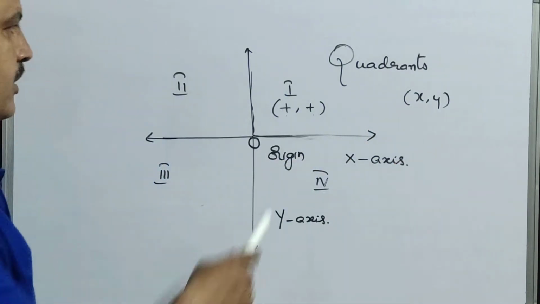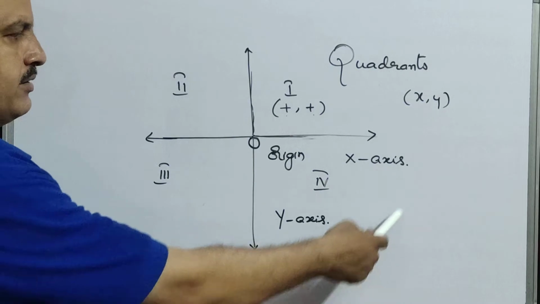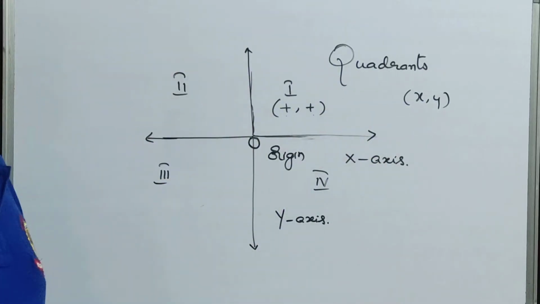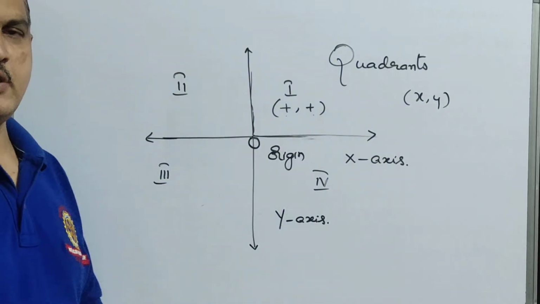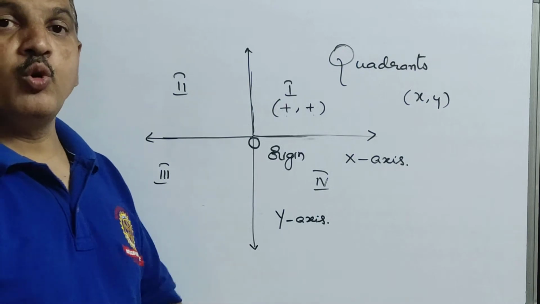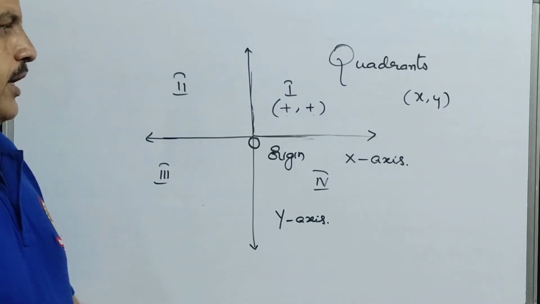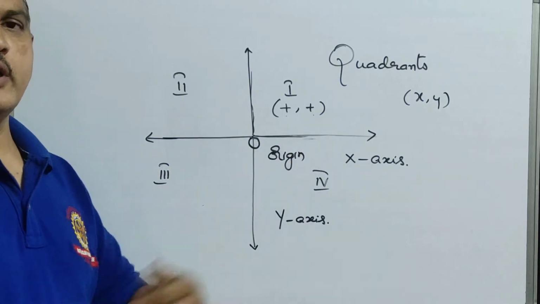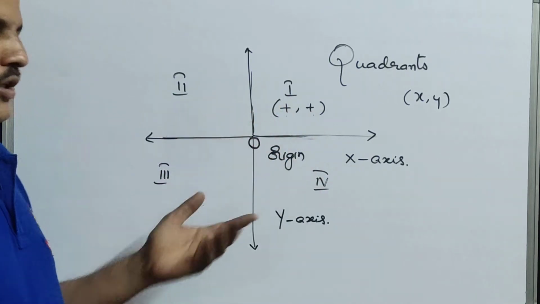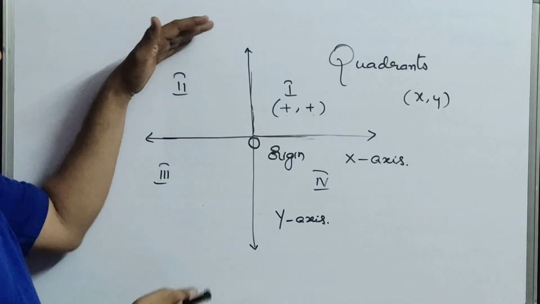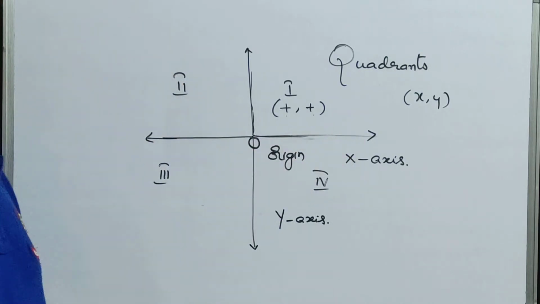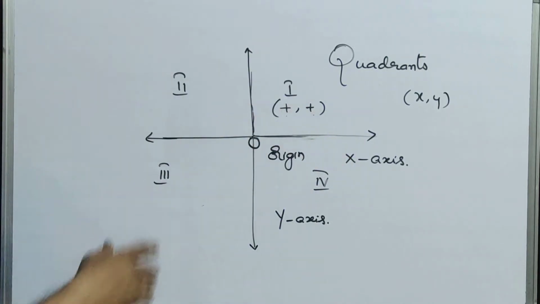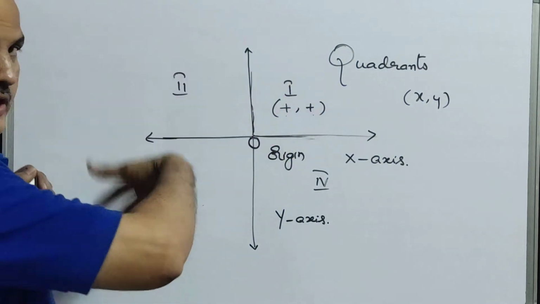Actually, you know, children, this is a complete plane. Do you know the meaning of a plane? A plane is a flat surface which can extend indefinitely in all directions. You can extend it as much as you want, so that is called a plane. A plane like this is called a Cartesian plane.